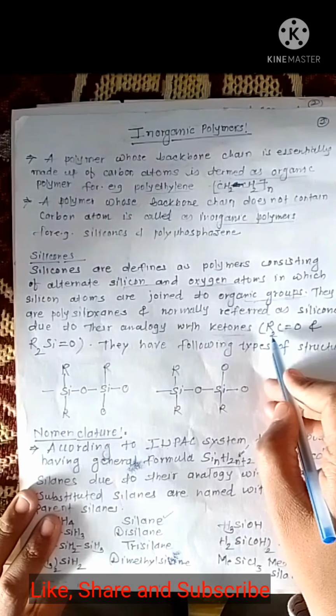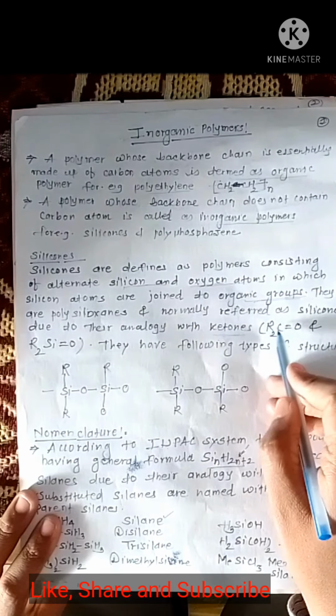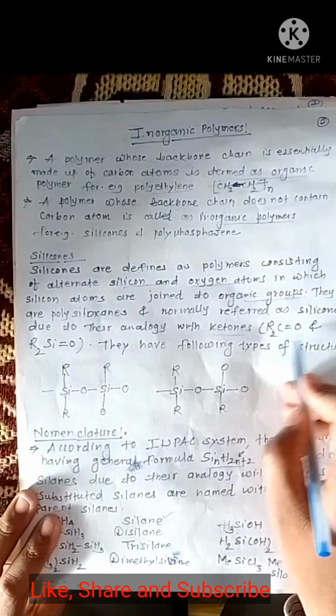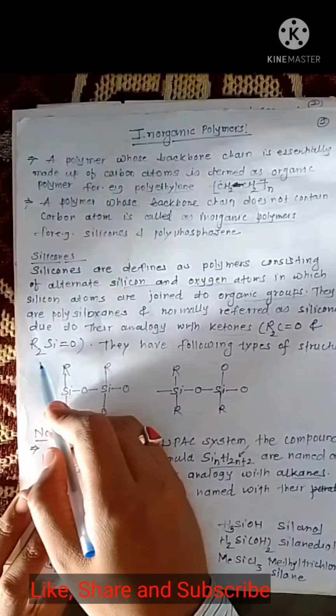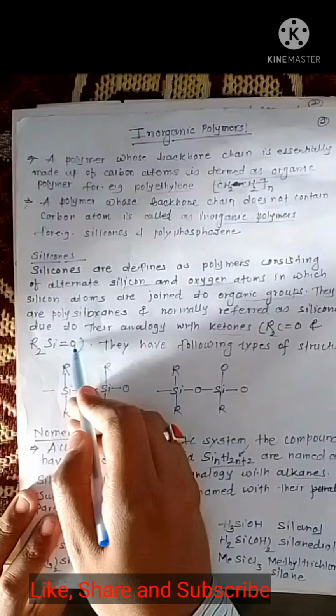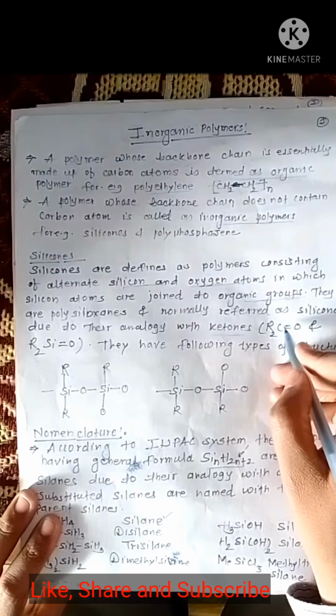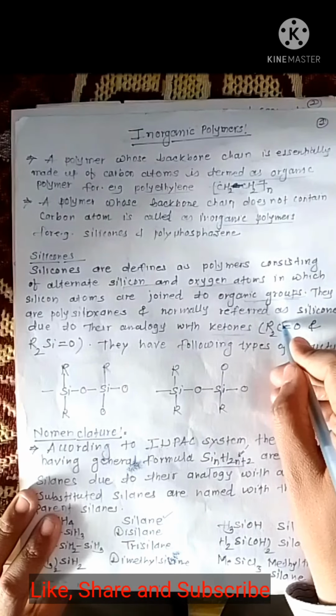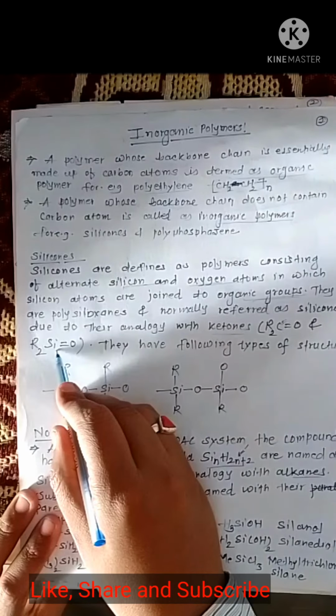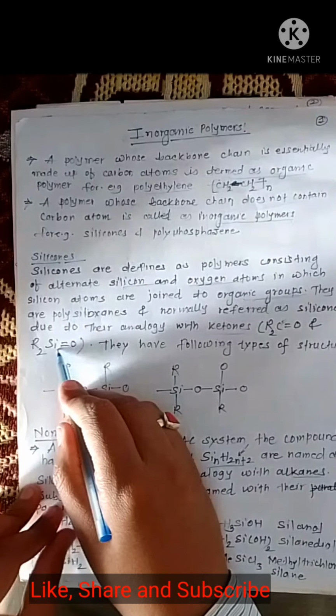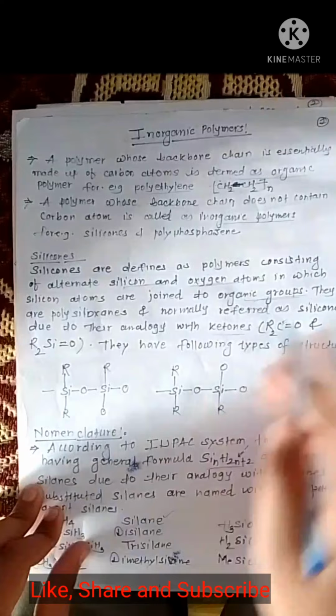The general formula of a ketone is R2C=O, and that of silicones is R2Si=O. From the ketone formula, carbon is replaced with a silicon atom, and we get silicones.